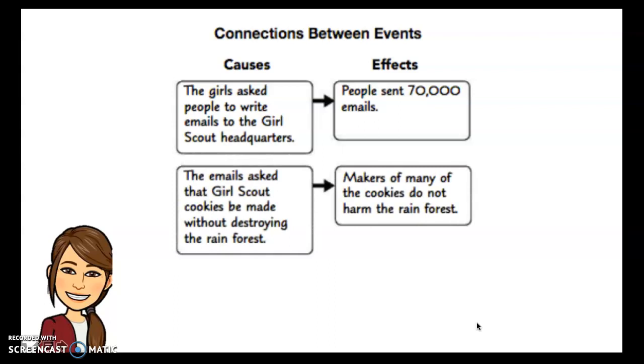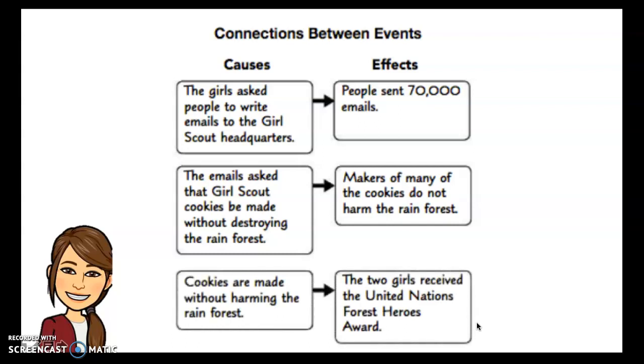The emails asked that Girl Scout cookies be made without destroying the rainforest. And the effects of that were that many makers of the cookies do not harm the rainforest. And lastly, the cookies are made without harming the rainforest, which then is the effect that the girls received the United Nations Forest Award. So as you can see, each cause has an effect.